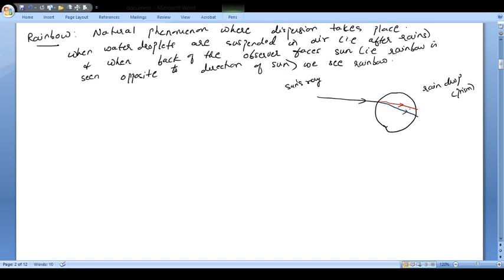Now see, at this point what will happen? Total internal reflection will take place. So here total internal reflection will take place, and this will come out like this, and it may come up here like this, and accordingly your blue color, your violet color basically, will also come. There will be a reflection from this part and it will come out like this.